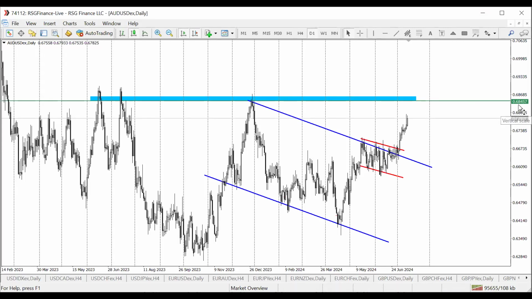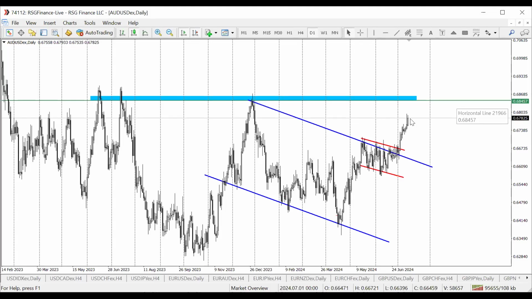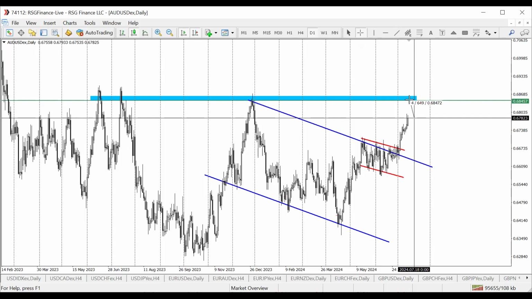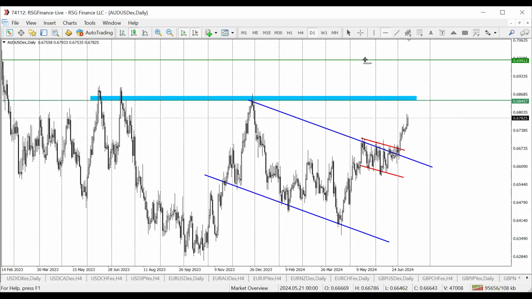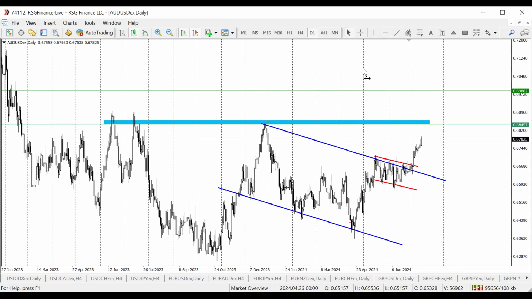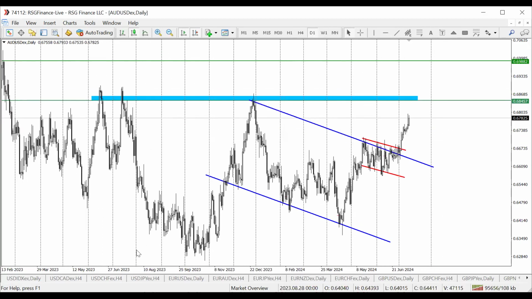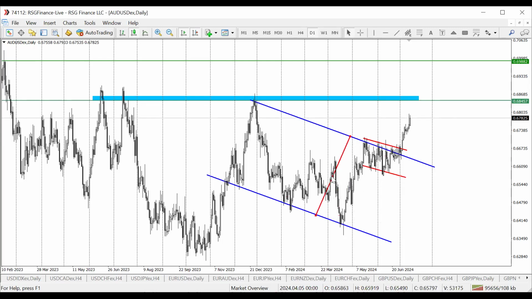That's the 0.68457 level. So how many pips to that level? Let's see. Just about 64 pips, not so much. It means that the exact profit target for this ought to get to this level, yes? Yes, around that level, because the technical profit target for these breakouts ought to be the distance, yes, something around this.